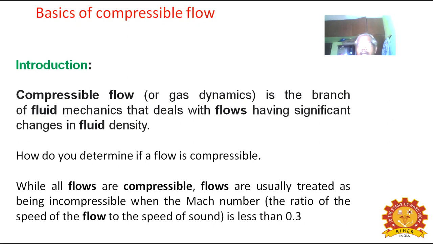In the same way, heat transfer also has many non-dimensional numbers, like Prandtl number, Nusselt number. Mach number is the ratio of the speed of the flow to the speed of sound. If this value is less than 0.3, that is incompressible fluid. If the value is greater than 0.3, it is compressible fluid.